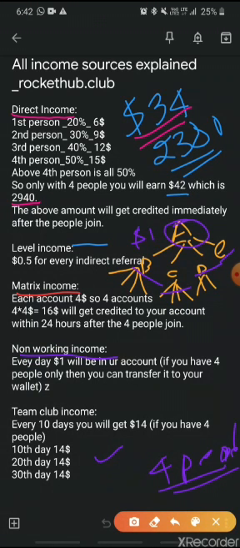I hope you all understood how the income sources work and all the different types of incomes. And trust me, this is one of the best things to do, at least for these 2 months of quarantine and sitting at home. It's no work. All you have to do is just get 4 people. As soon as you get 4 people, like I said, you already get your money back. And there's not much risk, because the risk to reward ratio, the reward is higher here.